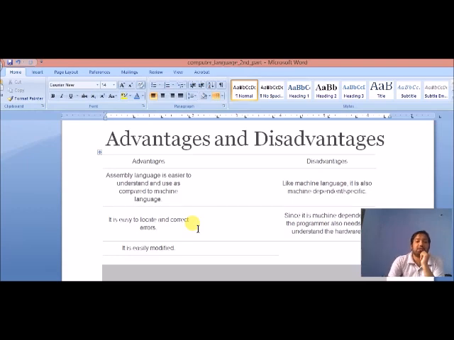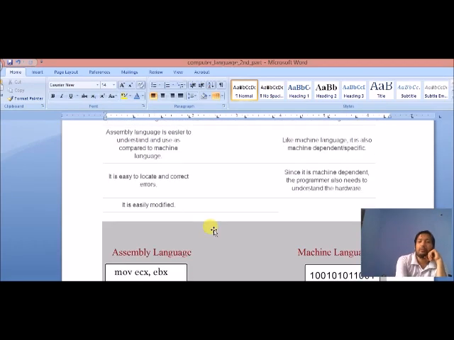Assembly language is easier to understand and use compared to machine language. Its disadvantage, like machine level language, is that it is also machine dependent or machine specific. Whatever we write on one system cannot simply be used on another system. So we can say that it is also machine dependent.